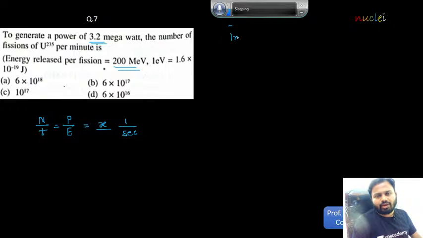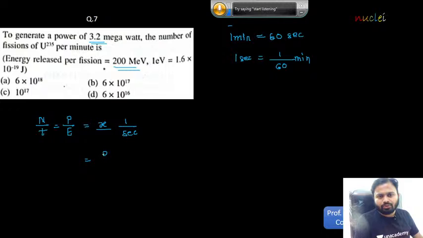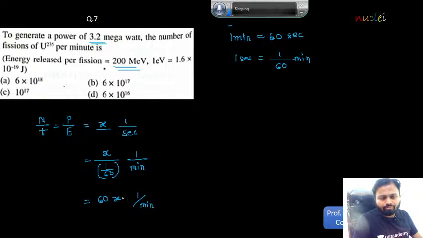Okay, बघा 1 minute corresponds to how many seconds? It corresponds to 60 seconds. So think ulta. 1 second corresponds to what? 1 over 60 minute. तर आन्सर x जे आलेला आहे, you have to divide this answer by 1 over 60 because the second is in the denominator. So now this second gets converted to minute. So 60 will shift in the numerator. So answer will be 60x. Okay, and the unit will be per minute or minute inverse. Is this clear? Okay, so by using this formula of n over t, which is p over e, you will get the answer for x.